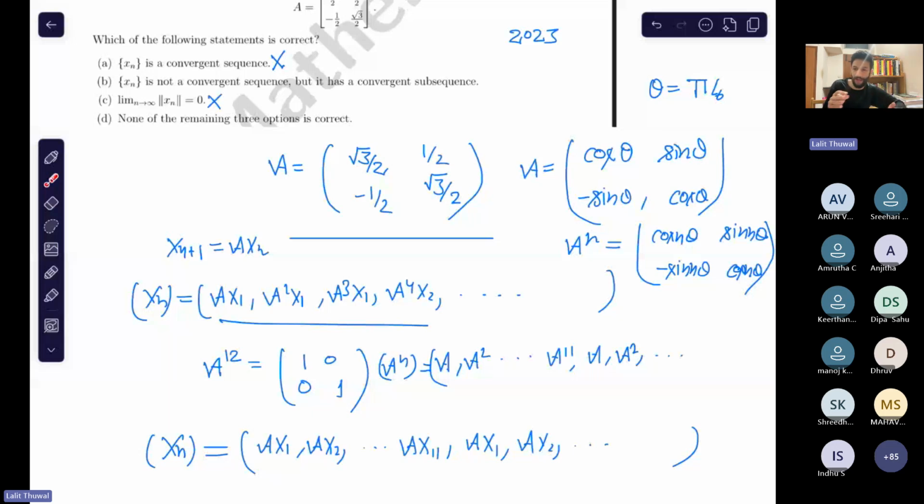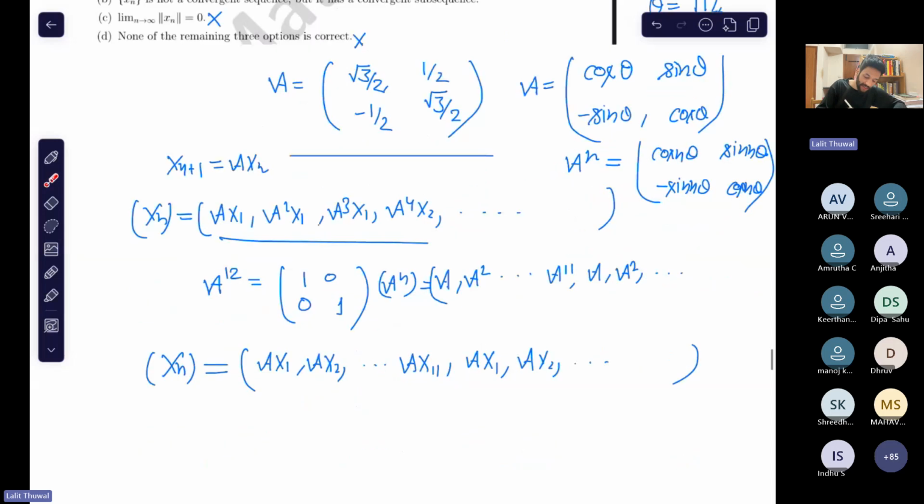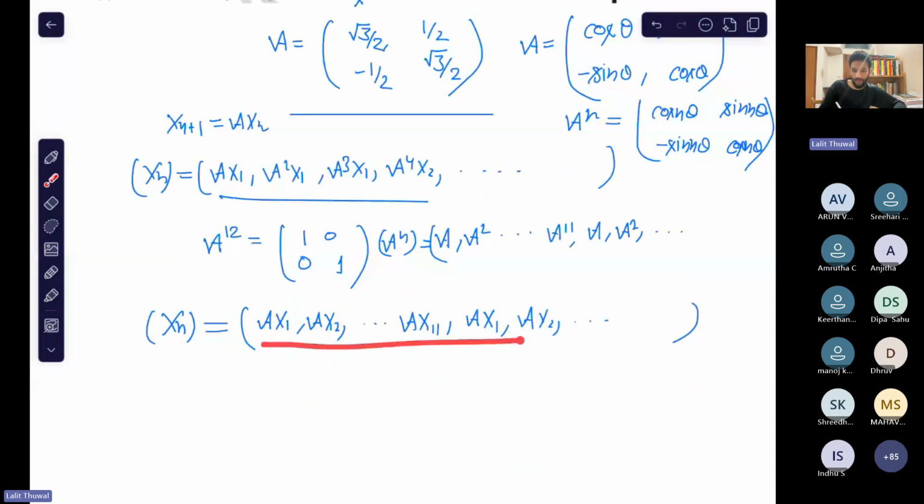I have seen it a lot of times, applying this kind of trick in Part B questions in CSIR NET, GATE and TIFR. So try to do that also if you find something like that. So these two are not correct and this is also not correct, but why is B correct? Can you see? xn is not a convergent sequence, but it has a convergent subsequence. Why? Because this is a bounded sequence, and by the Bolzano-Weierstrass theorem, it has a convergent subsequence.